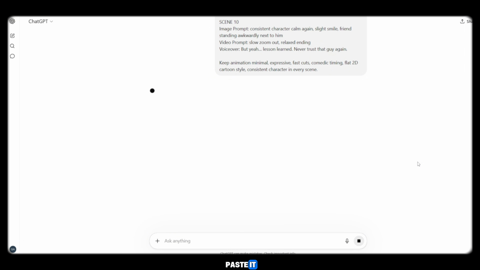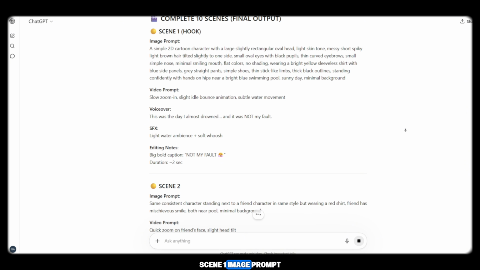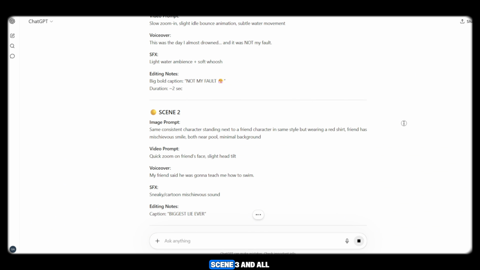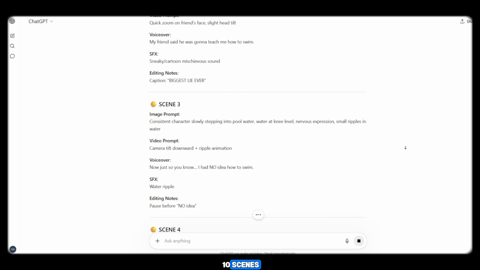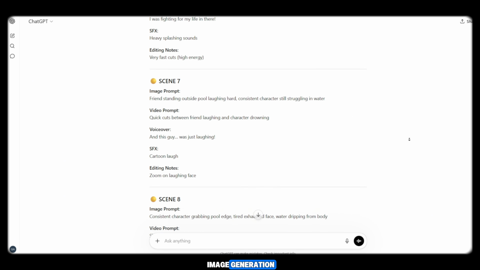As soon as you paste it, ChatGPT will instantly generate everything for you. Scene 1 image prompt, video prompt, voiceover, editing notes, then scene 2, scene 3, and all the way up to 10 scenes. So now when all your scenes are ready, the next step is image generation.